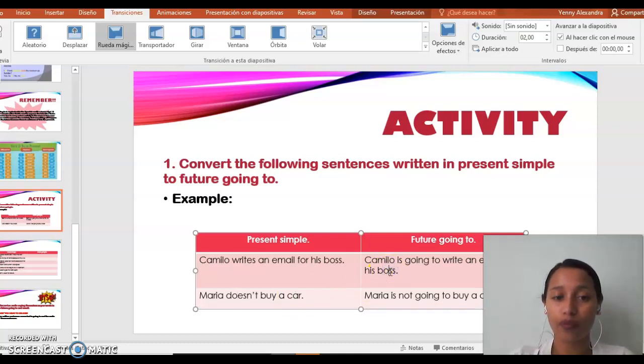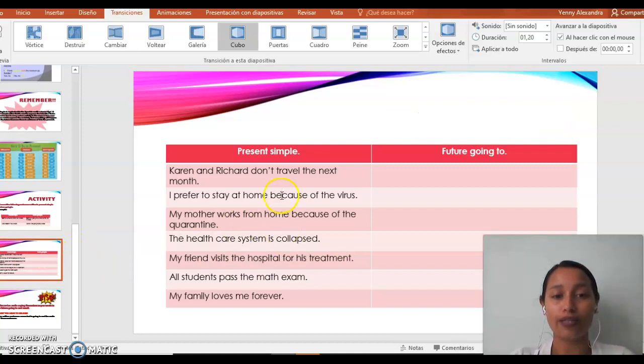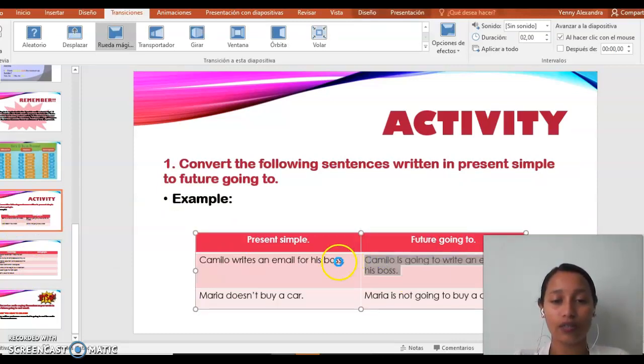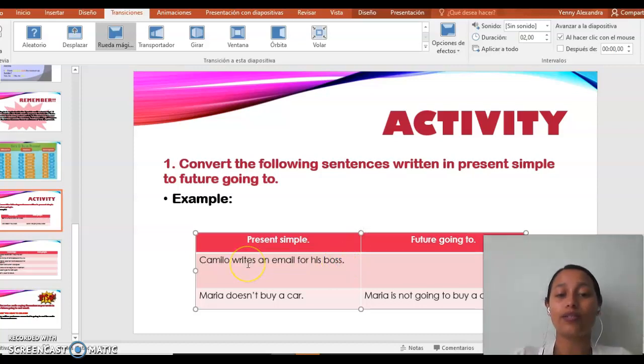So, in Spanish, chicos, la actividad que ustedes van a hacer es convertir estas oraciones que aparecen acá, estas de esta columna donde dice presente simple, las van a convertir a futuro going to. Entonces, por ejemplo, yo tengo aquí estas oraciones. Tengo Camilo writes an email for his boss. Esta oración está escrita en presente simple. Lo que yo voy a hacer es pasarla al futuro going to, que me quedaría de esta manera.